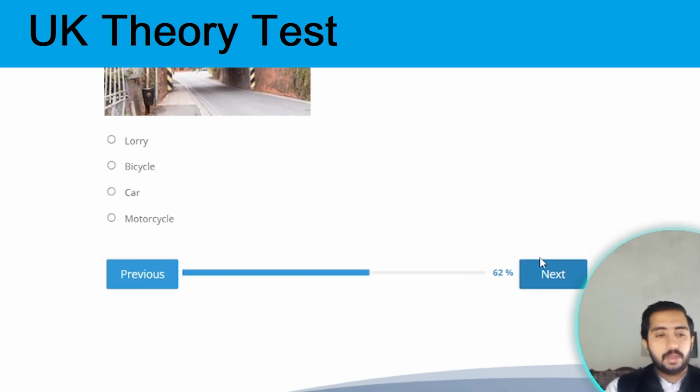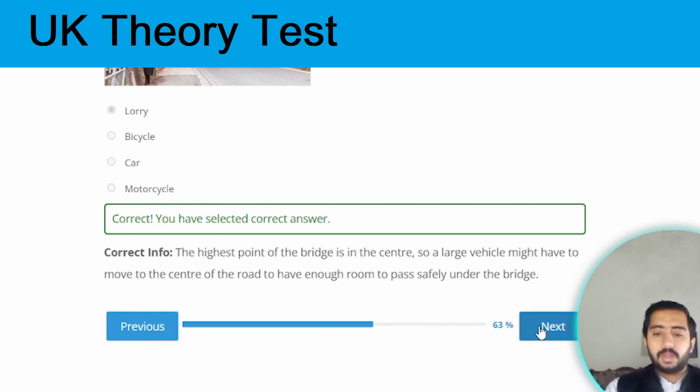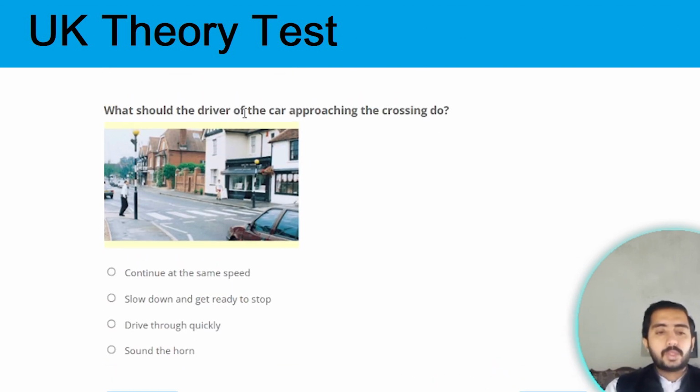Next question. What type of vehicle should you expect to meet in the middle of the road? Option A, lorry. Option A is the correct one. Next question. What should the driver of the car approaching the crossing do? The correct option is slow down and get ready to stop.